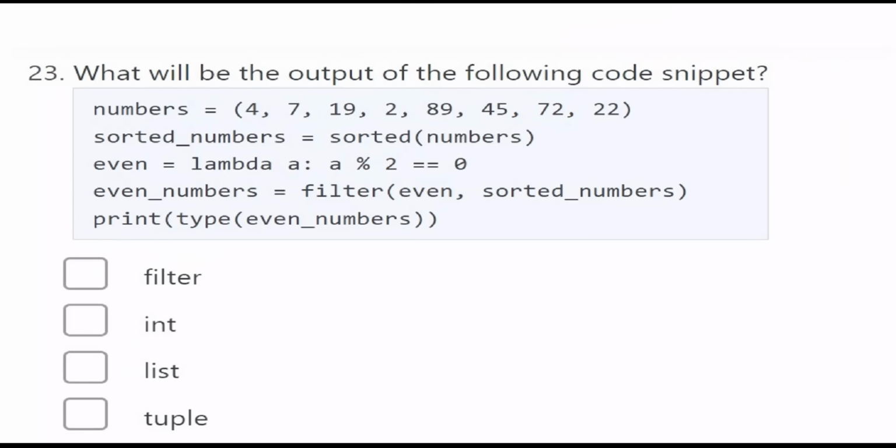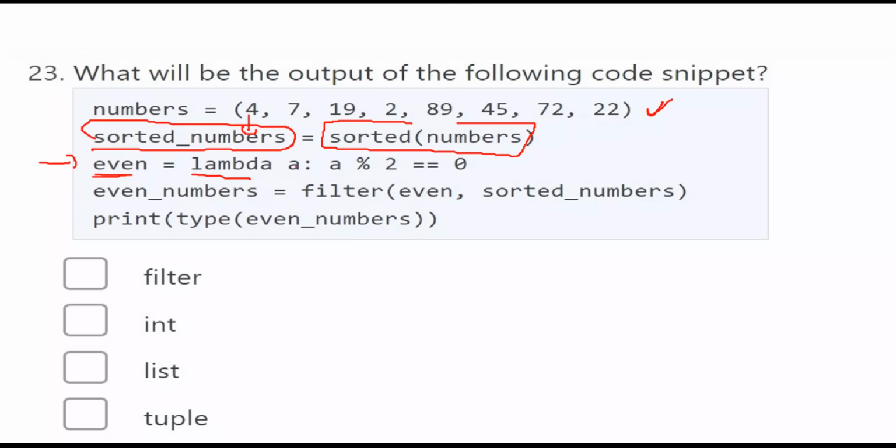Here in this code you have taken a tuple and you have created a list with the help of sorted numbers. Now here sorted is a list. Now here you have written a variable even is equal to lambda a: a modulo 2 is equal to 0. Okay. So now this is a lambda function. For this lambda function, you are sending the values by using a filter. So even numbers is equal to filter even. That means you are calling this lambda function, comma, sorted of numbers.